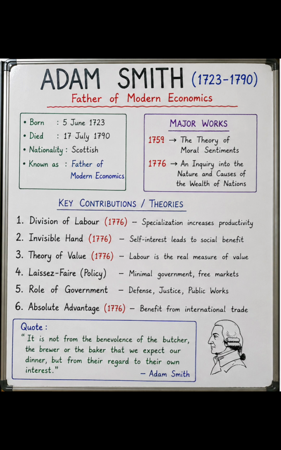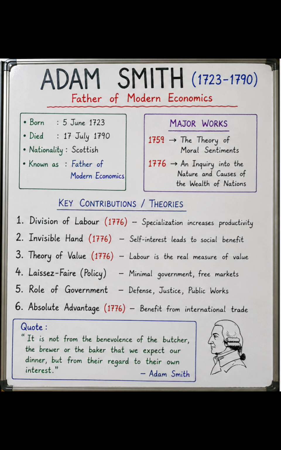As per Adam Smith, the role of the government is limited to defense, justice and public works. The sixth one is absolute advantage. It is a most common theory in international economics, that is, benefit from international trade. We will learn it in detail.